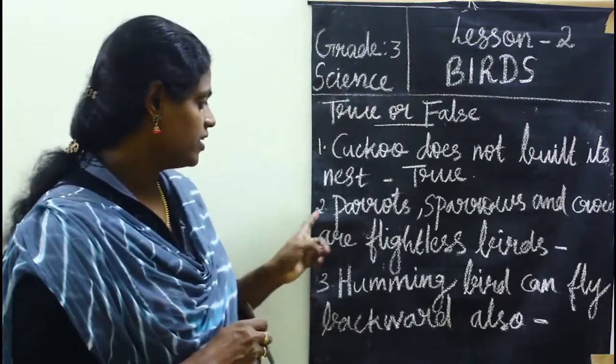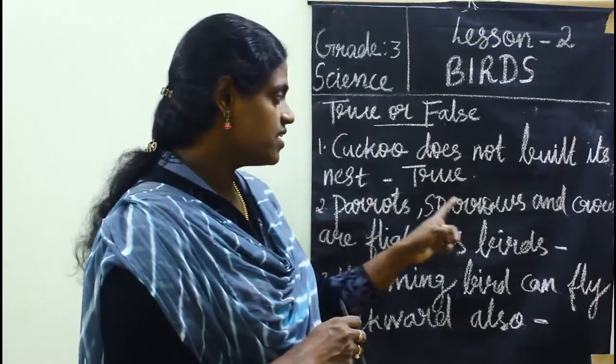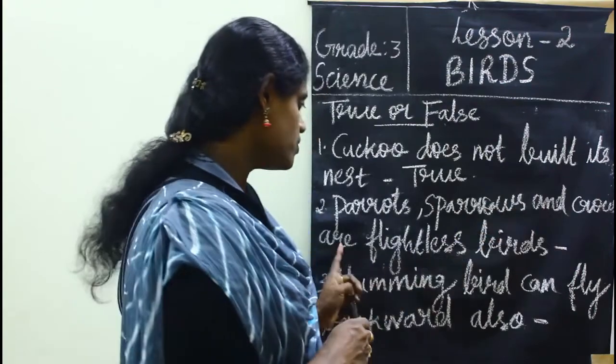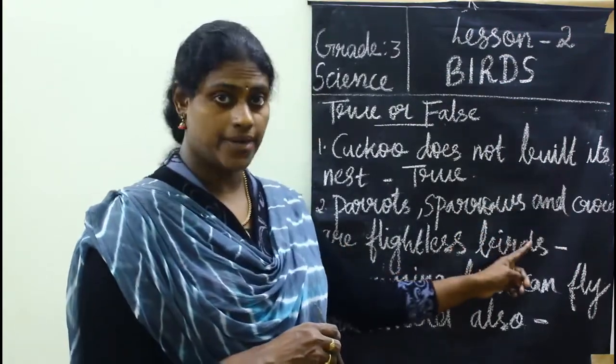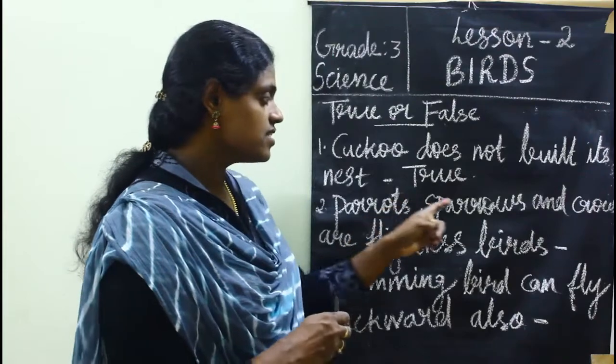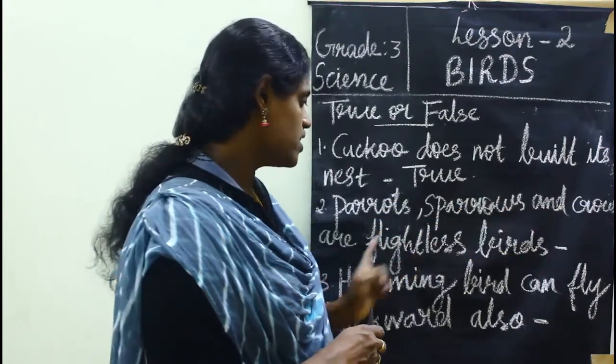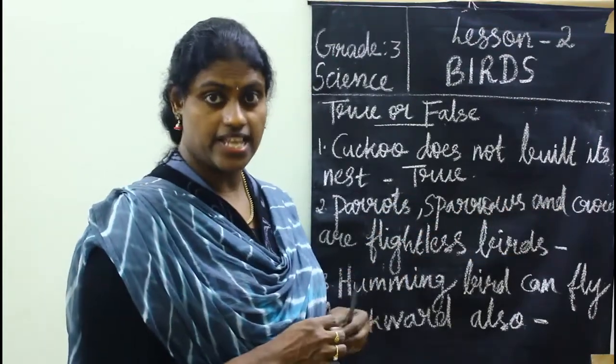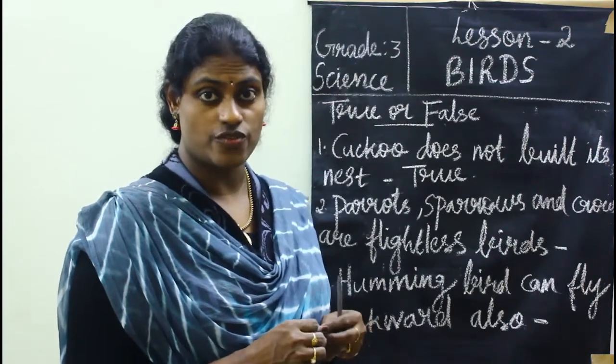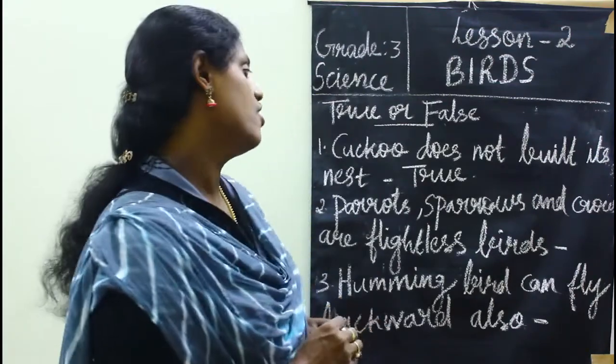Okay. So the next is, parrots, sparrows and crows are flightless birds. Is this statement true or false? This is false.